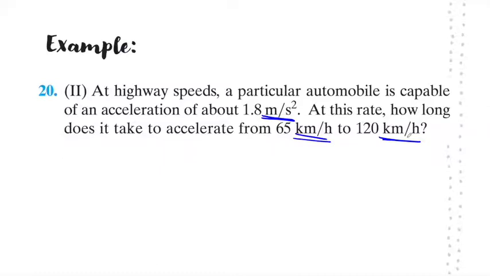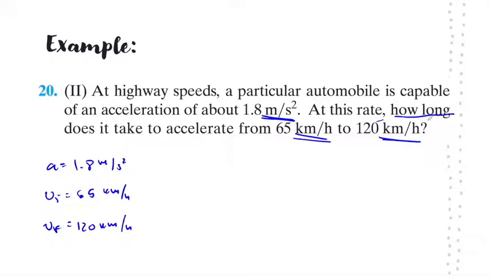All right, welcome back. Well, as we usually do, first we realize what information we have. So we know that the acceleration is 1.8 meters per second squared. We know that the initial velocity is 65 kilometers per hour, and the final velocity is 120 kilometers per hour. And they're asking us how long, which is a measure of time. So they're asking us to find time.